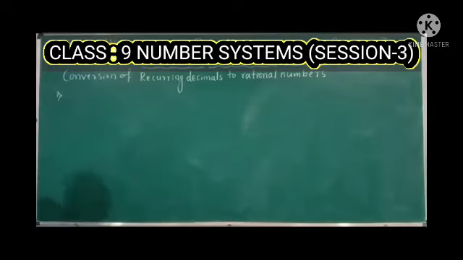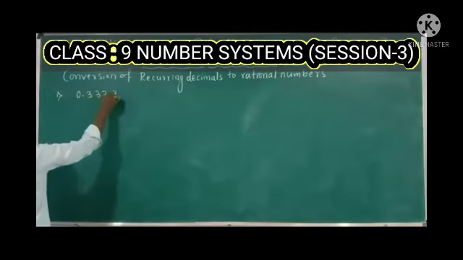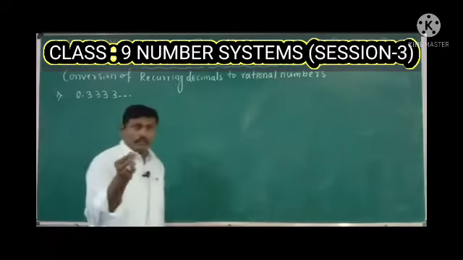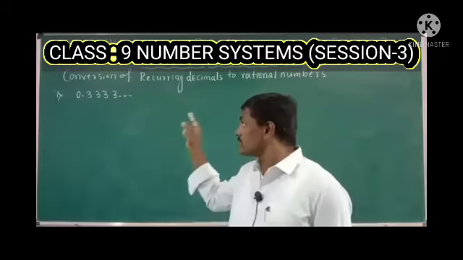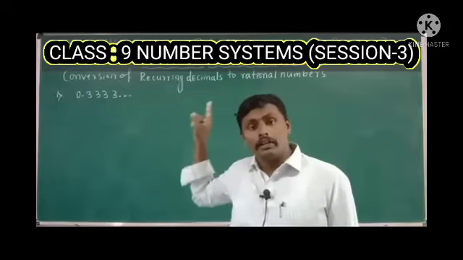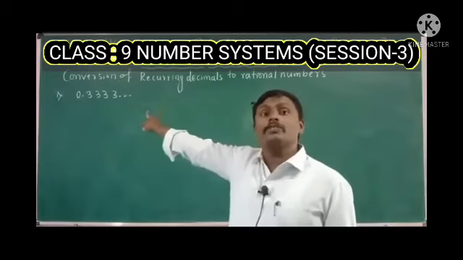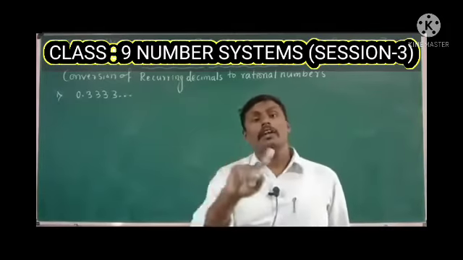First one, 0.3333... I already told you in the previous classes, if I put three dotted points, the dotted points indicate the series is in continuous form, and it indicates this is a non-terminating value.